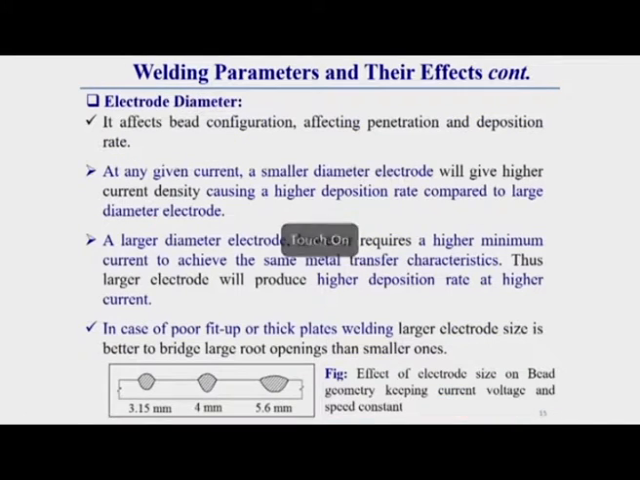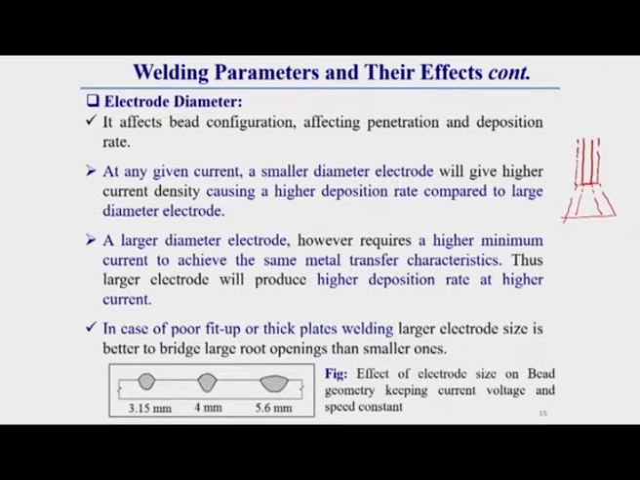Now, the last parameter is electrode diameter, which also has a significant effect on bead configuration, penetration and deposition rate. Why? Let this be one electrode, and this is another electrode diameter. One thing you should remember: if the electrode diameter is increased, then current density will decrease. Definitely current density will decrease. And if current density decreases, then a less forceful arc will be generated.